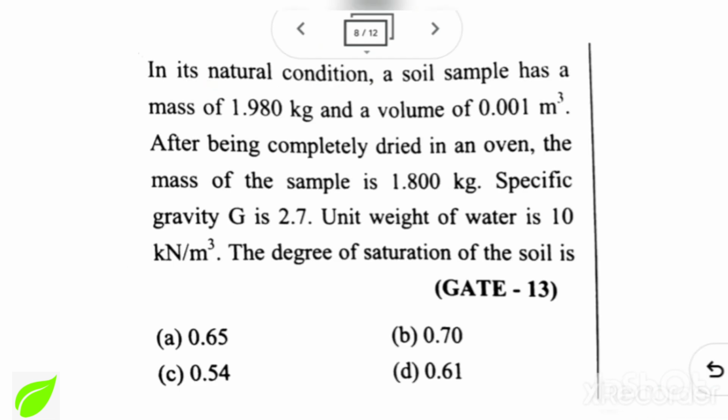Natural condition. In natural condition, our soil has mass and volume, and after being oven dried, our soil mass is 1.8 kg, and that particular soil has specific gravity and unit weight of water they have given, and asked for saturation, degree of saturation.